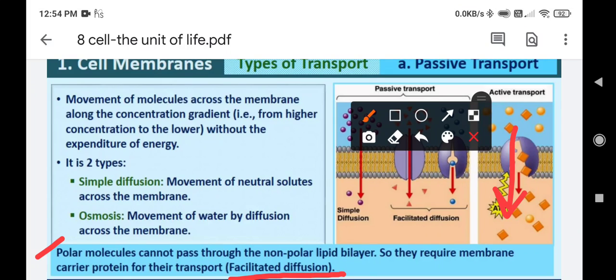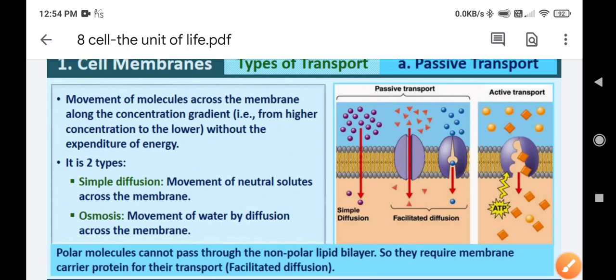So I'm reading it again: polar molecules cannot pass through the non-polar lipid bilayer. A question can be asked: polar molecules cannot pass through the non-polar lipid bilayer, explain, give reason and explain how this can be possible. The answer is facilitated diffusion.